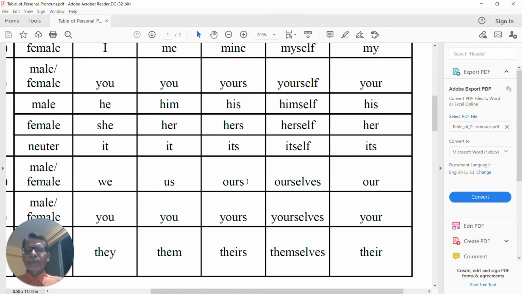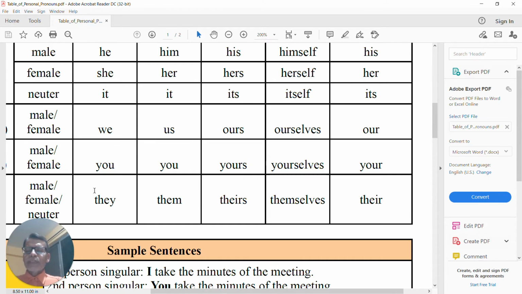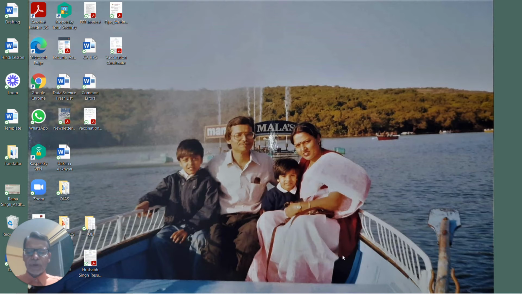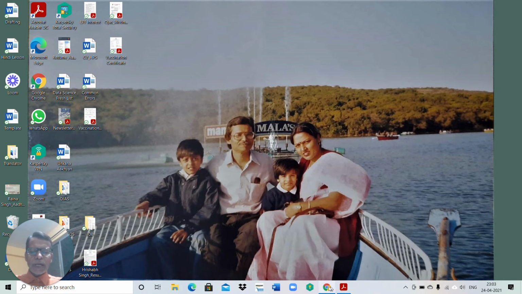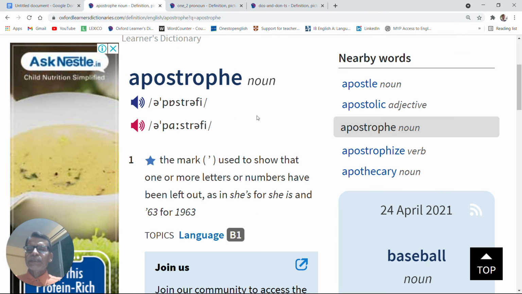We, ours, no apostrophe. You, yours, no apostrophe. They, theirs, without an apostrophe. I hope it is clear. Now let me first of all briefly discuss the use of apostrophe, but our focus will be on pronouns.